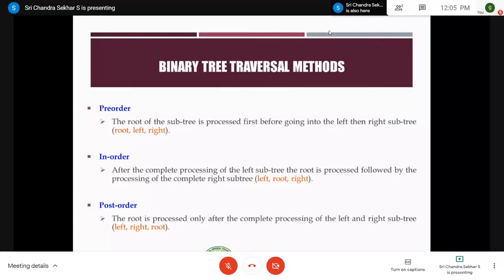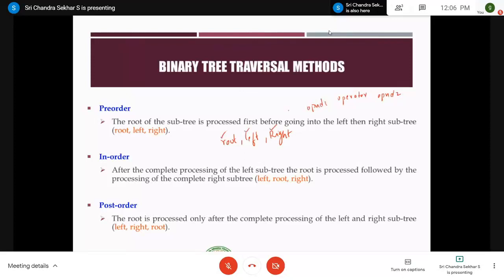For example, what do you mean by pre-order? Here we have to consider three terms. The three terms are nothing but the root, the left subtree, and the right subtree. These are the three terms, right? Like in expressions, we have the operator, operand 1 and operand 2. Like that, here also we have three terms, that is root, left and right.